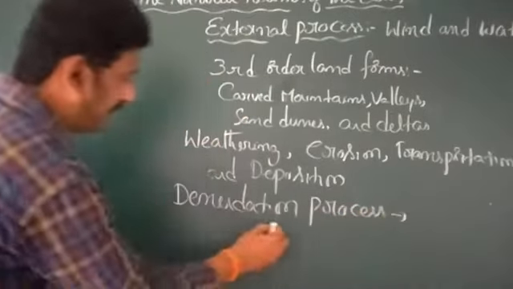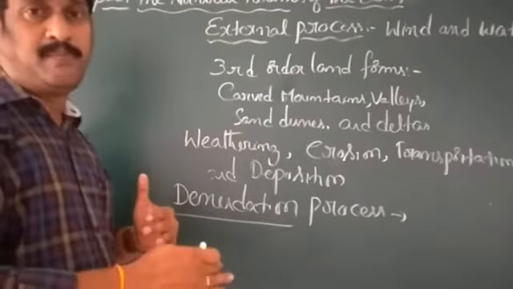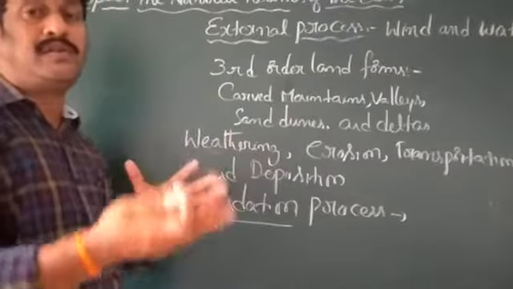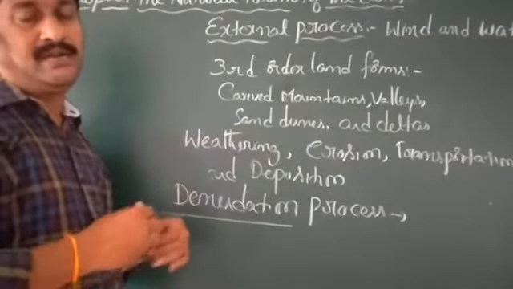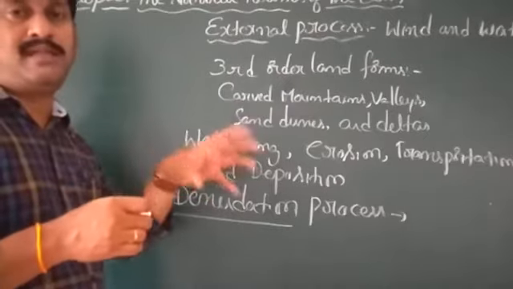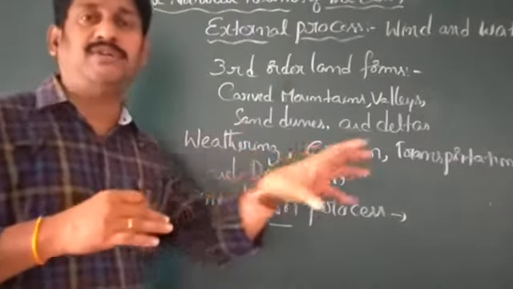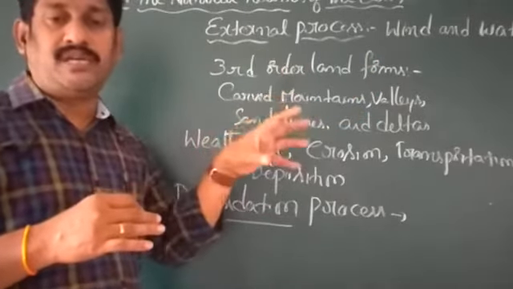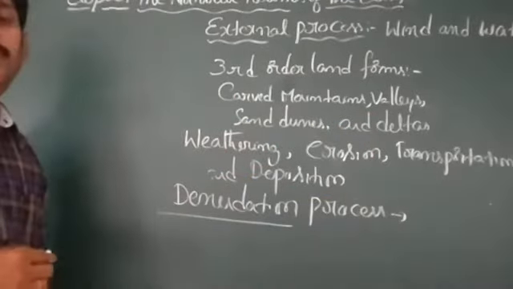What is the meaning of denudation? It means a continuous process. Without stopping, the process will continue. That means the effects of the wind and water will continue on the surface of the earth. The forces shown by the wind and water on the surface of the earth continuously cause changes. That process we call the denudation process.